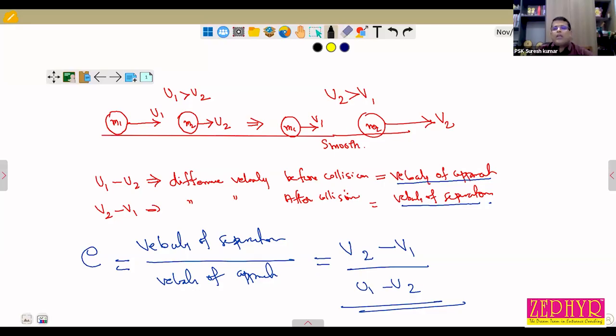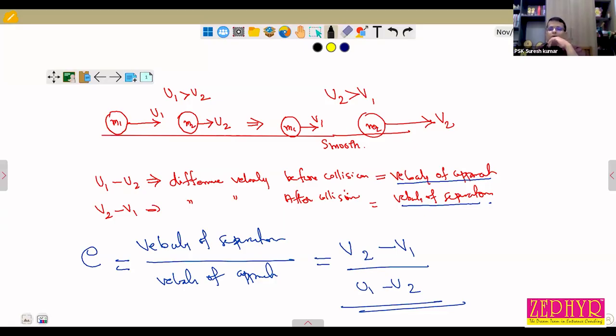Kalyani, Mahesh, clear aayo Kalyani? Yes, sir. What do you mean by this coefficient of restitution? Velocity of separation by velocity of approach. Kalyani, is the class taught already? Sir, I don't remember. What do you mean by velocity of separation? Difference in velocity after collision.